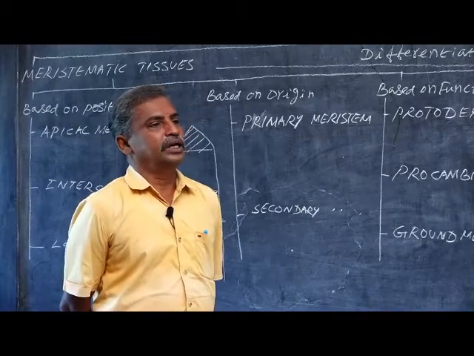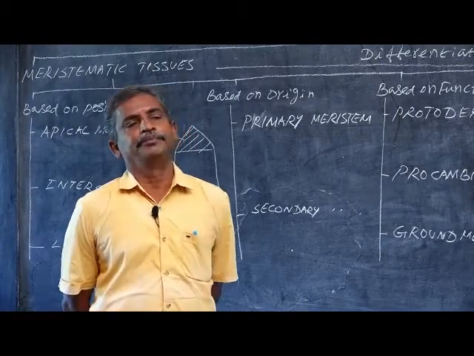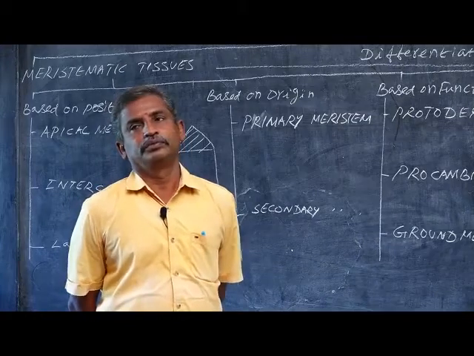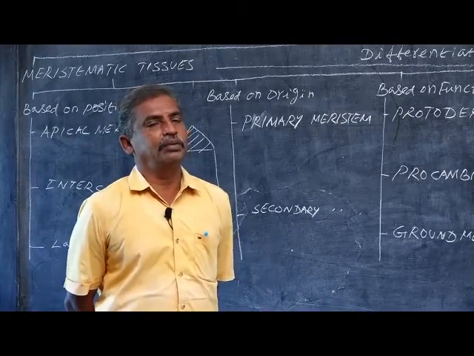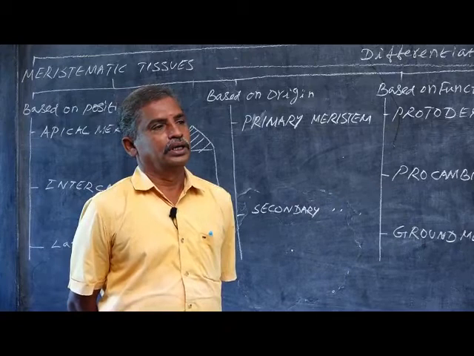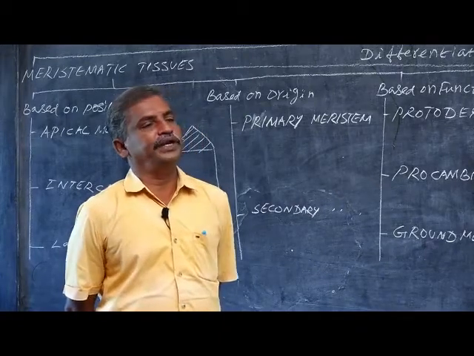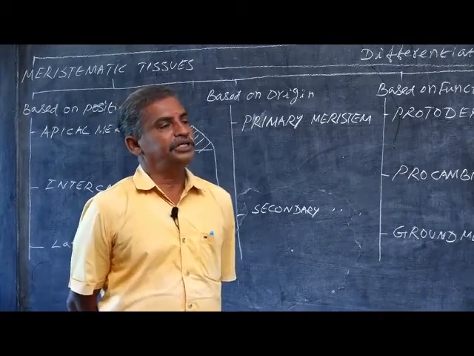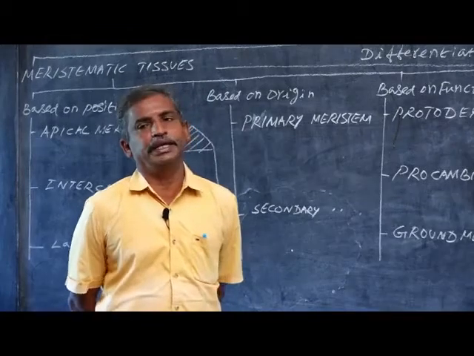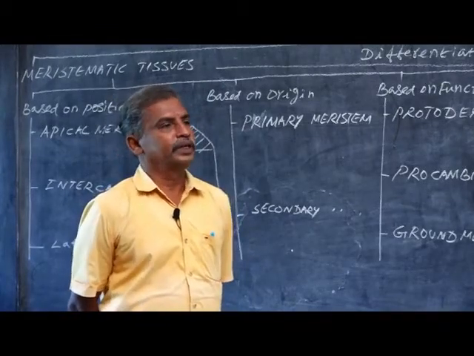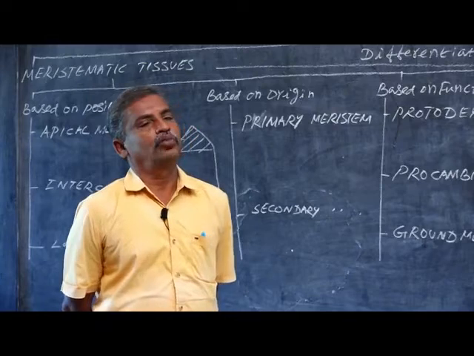These guard cells are bean shaped in dicot leaf. In monocot leaf, it is dumbbell in shape. So these parenchymatous cells are modified into bean shaped guard cells in dicot leaf, but it is dumbbell shaped in monocot leaf.